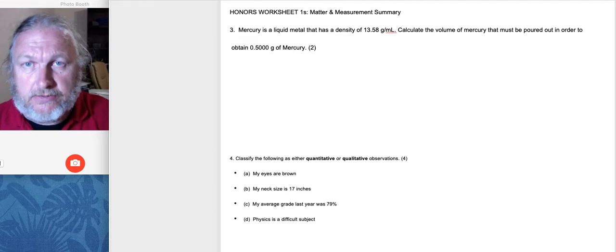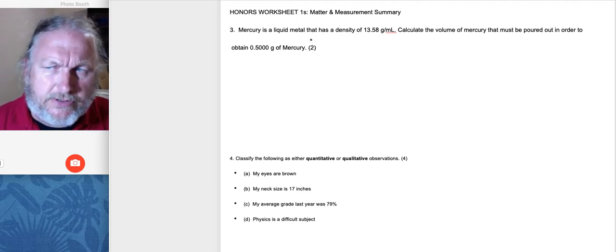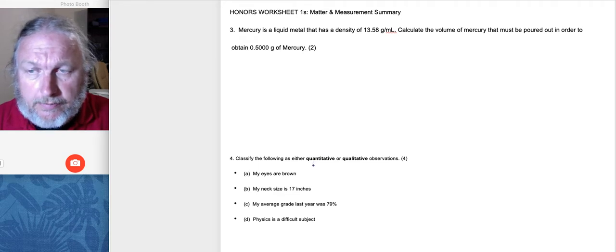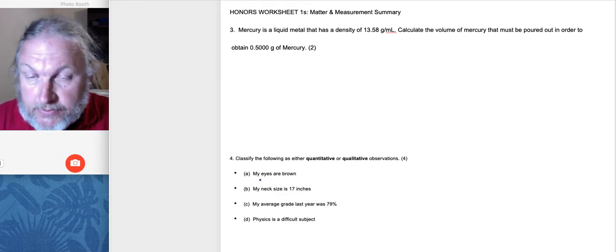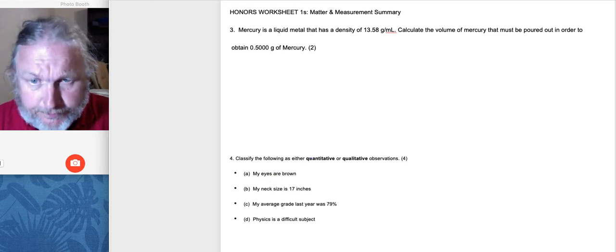Now, test-taking strategy. That's a math question. Say I'm not very strong in math. I'm not going to go to that one right now. I'm going to go down here because it's just a simple answer question. You've got some attributes of matter, and we have to determine if each is quantitative or qualitative.